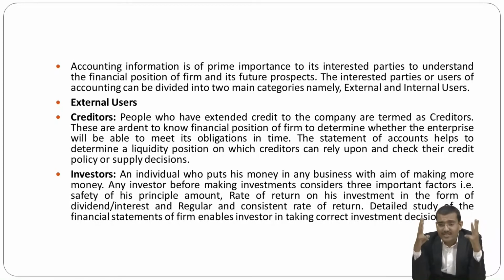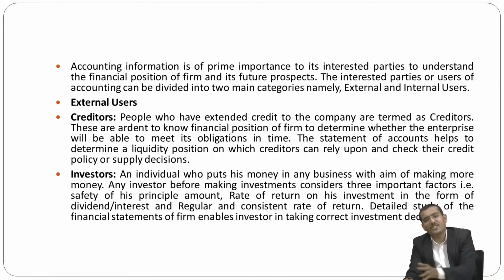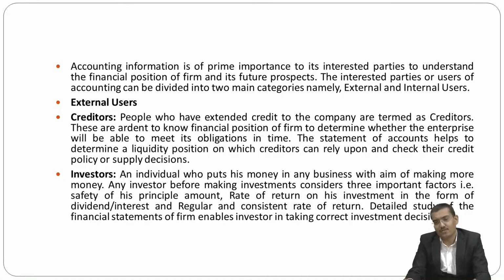So whether these three aspects are fulfilled in the accounting system or not, yes or no. This is, my dear friends, why investors play a key role among the external users of financial accounting, and for making an investment decision, the accounting system is also important for investors.